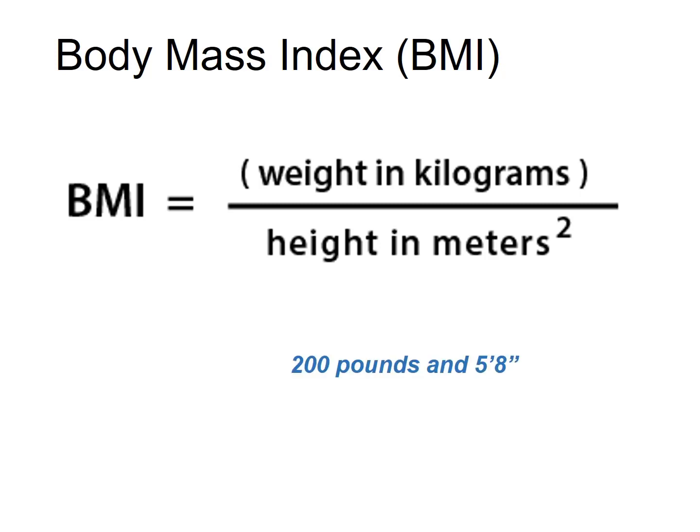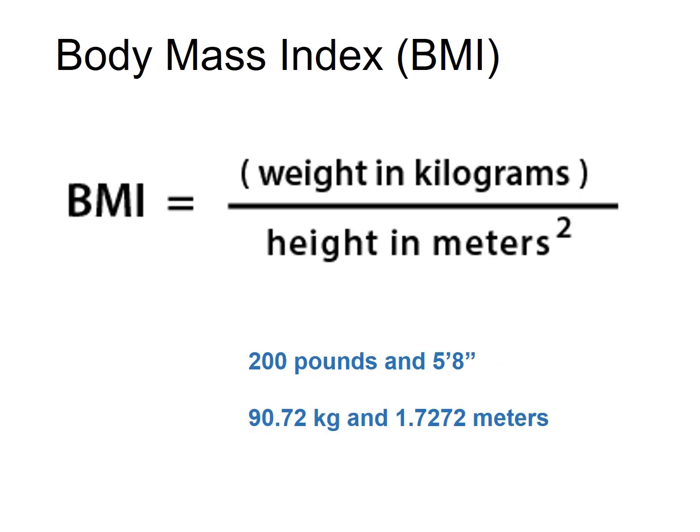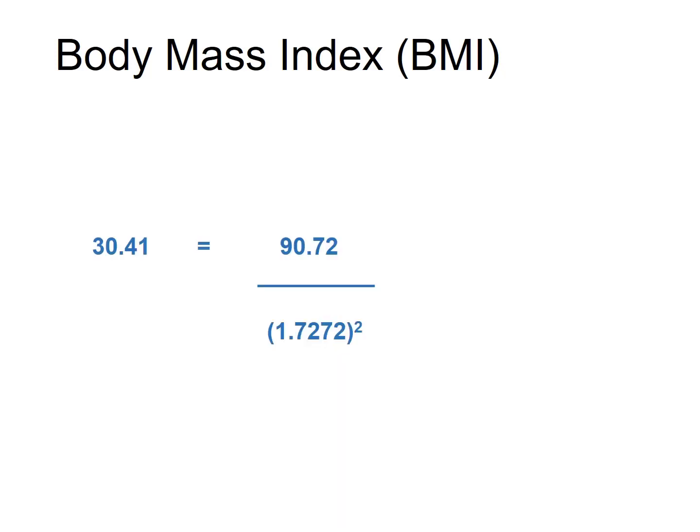So imagine a person weighs 200 pounds and is 5 foot 8 inches. The first step in computing BMI is converting pounds to kilograms and feet and inches into meters. So when we compute the BMI in this example, we get the number 30.41.